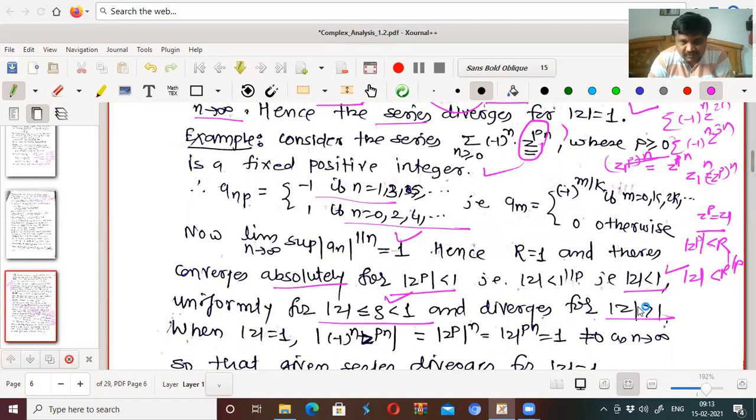Now we will see what will happen if mod z is 1.